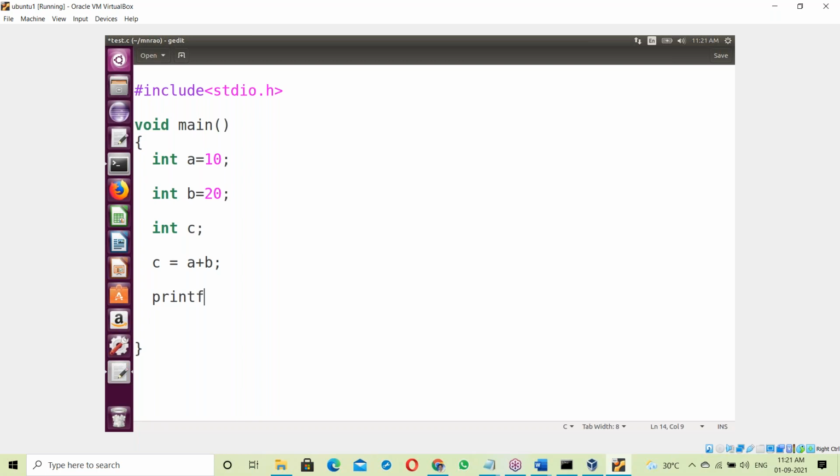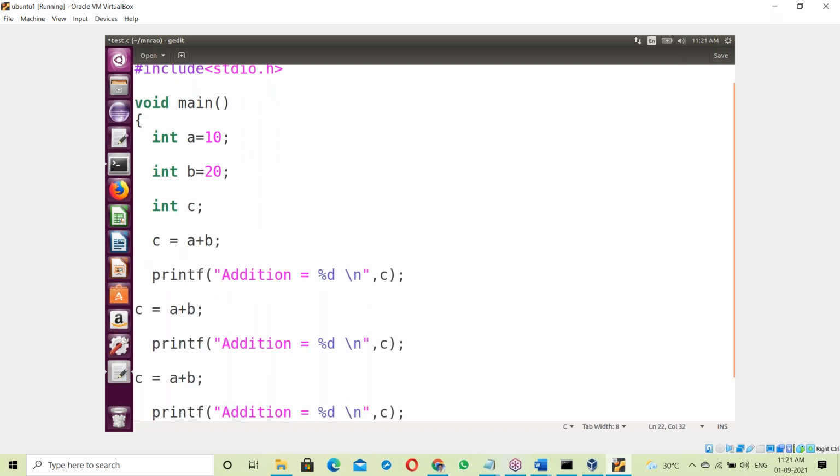Now printf("Addition is equal to %d\n", c), displaying the value of c. Next, subtraction: a minus b.